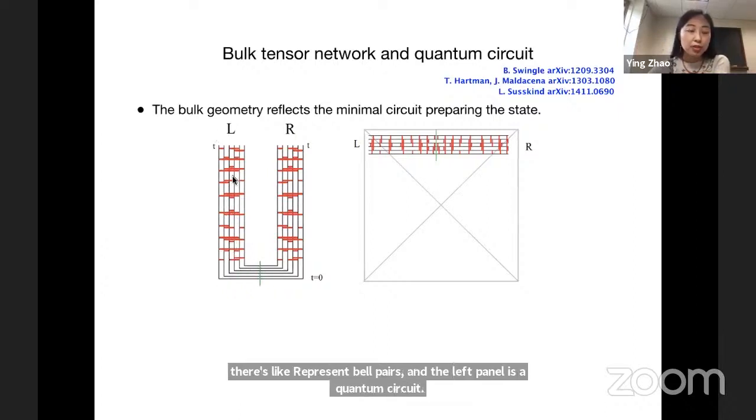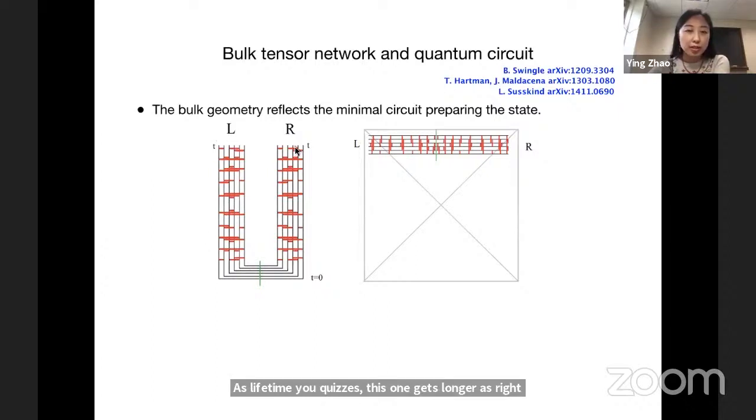As left time increases, this leg gets longer. As right time increases, this leg gets longer. Roughly speaking, we model black hole dynamics by a random Brownian-type circuit. What we mean is that at each time step, the qubits are randomly grouped into pairs, and on each pair, a randomly chosen 2-qubit gate is applied. The key insight is that once you get a quantum circuit like this, you can lay it out horizontally. Then this corresponds to the wormhole geometry.